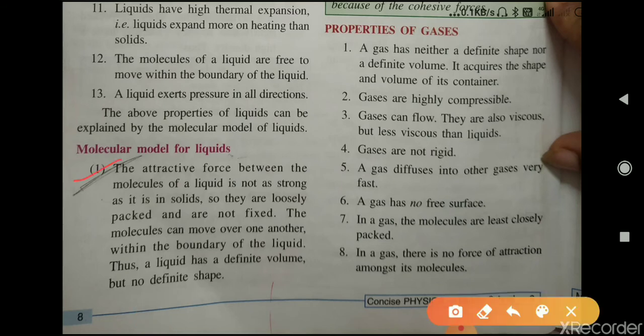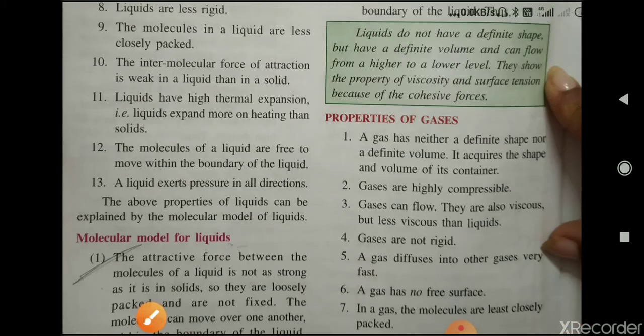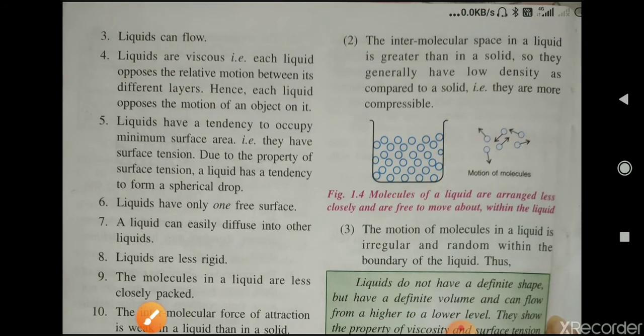First, the attractive force between the molecules of a liquid is not as strong as it is in a solid, so they are not fixed. As the force of attraction between the molecules of a liquid is not as strong as in the case of a solid, the molecules are loosely packed and they are not fixed. The molecules can move over one another within the boundary of the liquid, and a liquid has a definite volume but no definite shape. Okay, it takes the shape of the container in which it is kept.